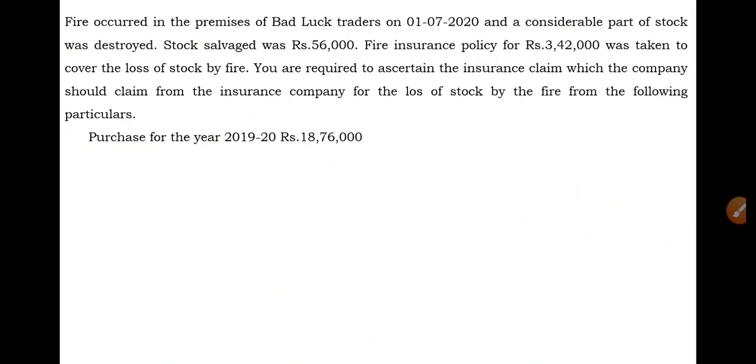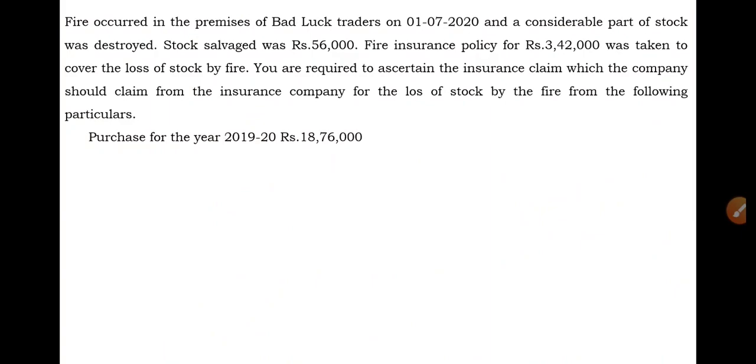You should keep in mind the fire accident date, or date of fire. The date of fire in the question is 1/7/2020. In which accounting year does this date come?